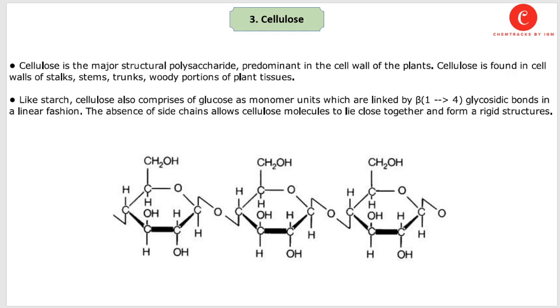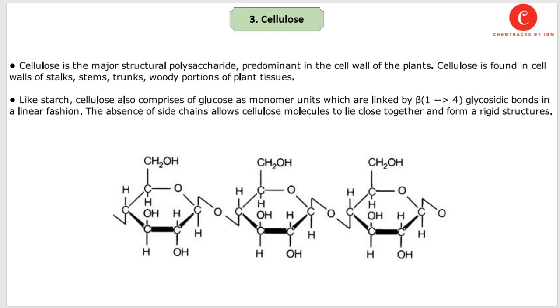So there is a minute difference between the linkages of starch and cellulose. In cellulose, there is a beta 1,4 linkage between two glucose units. So cellulose differs from starch in respect of its linkages.